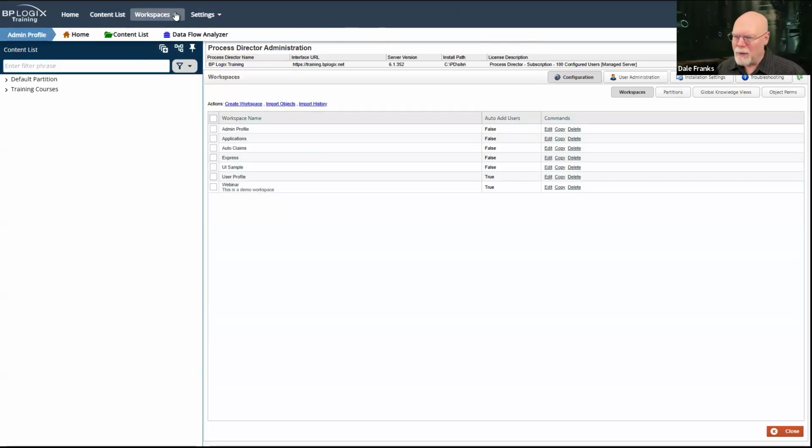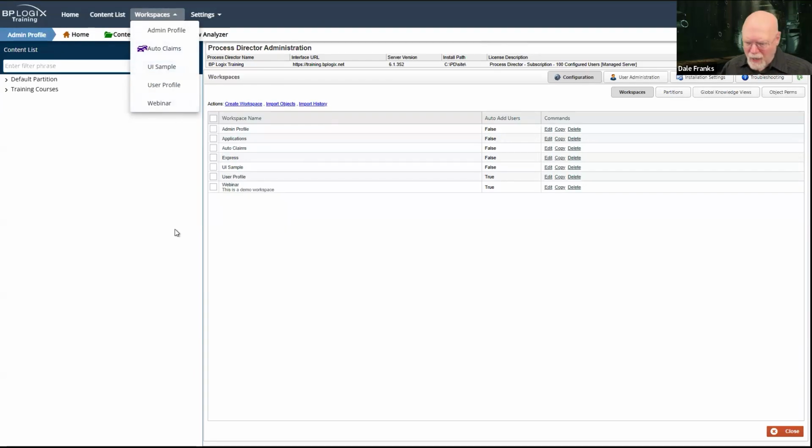It's been 2 years now, I think, at least a year and a half, since we switched over to the new UI. So that's the UI that I'll be using. But you can always access all of your workspaces from that Workspaces menu or the Workspaces tab bar in earlier versions. You will only see the workspaces of which you are a member.